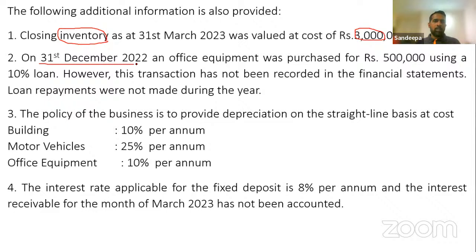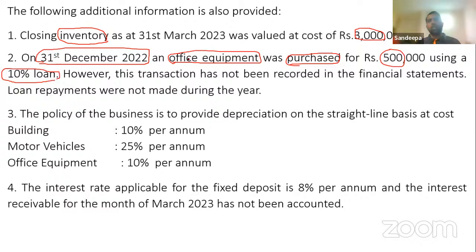On 31st December 2022, an office equipment was purchased. Office equipment was purchased for rupees 500,000 using a 10% loan. On 31st of December, office equipment has been purchased for 500,000 on a 10% loan. However, this transaction has not been recorded. Loan repayments were not made.